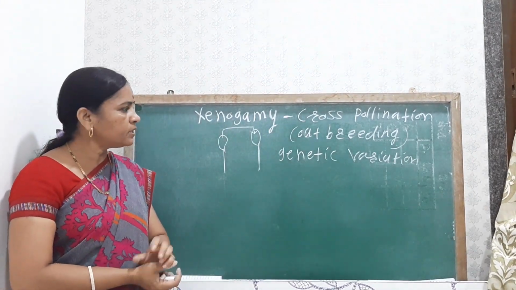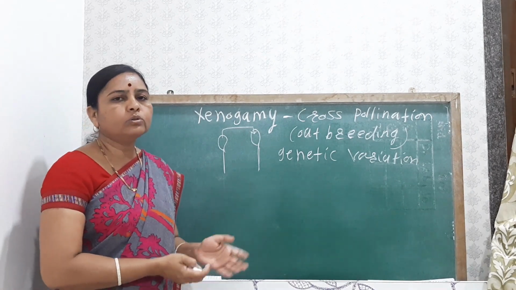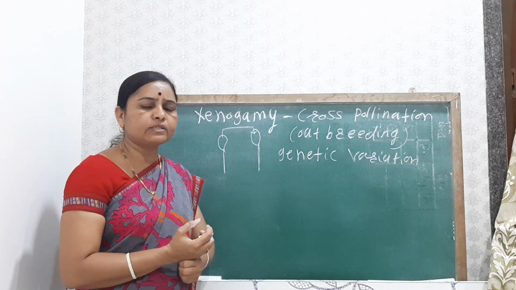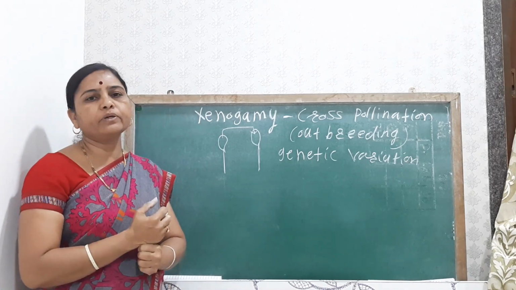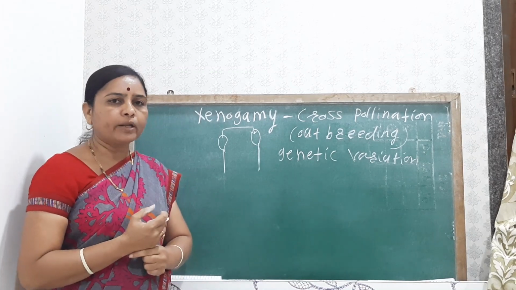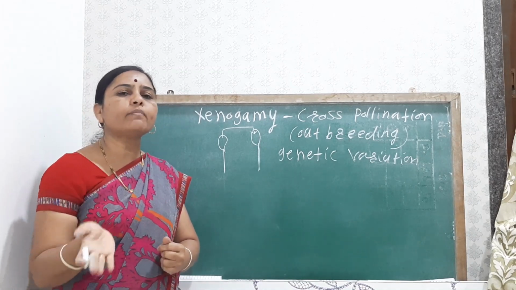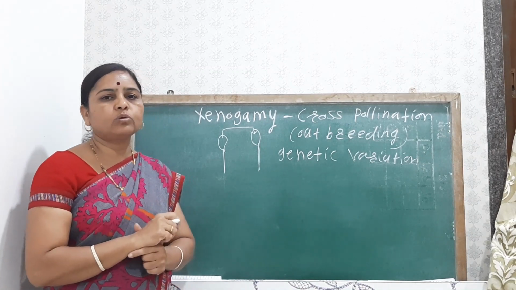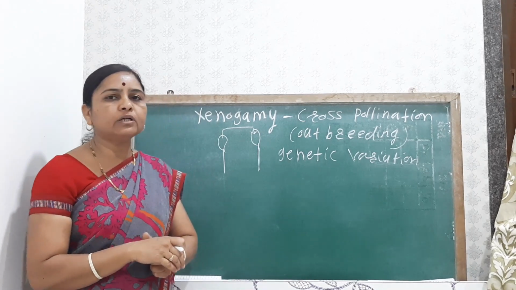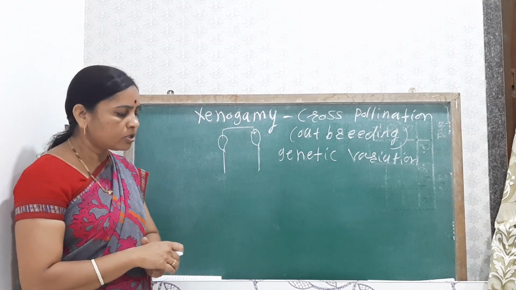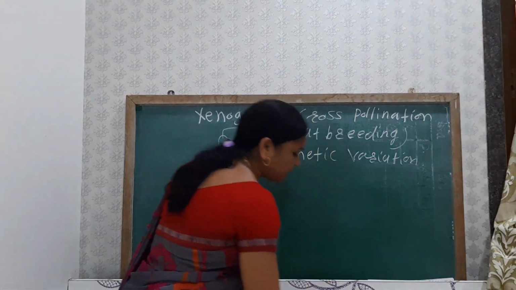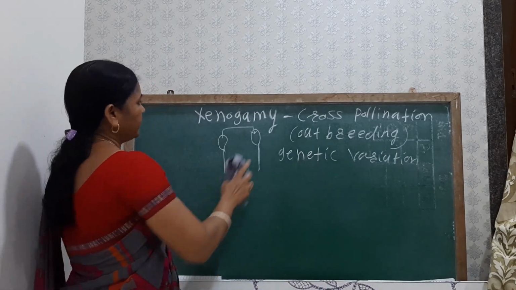Then we see how the pollination takes place. In the case of xenogamy, agencies are required for pollination, to transfer the pollen grain from the anther to the stigma. Depending upon the agencies, there are types of pollination. First we see the types of agents which are required for pollination.